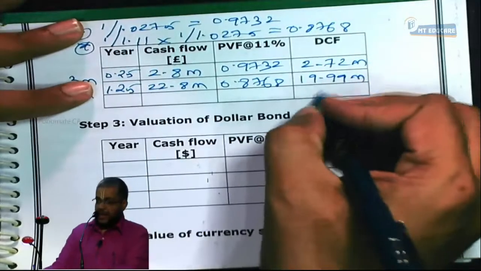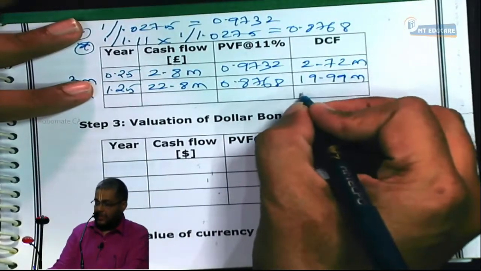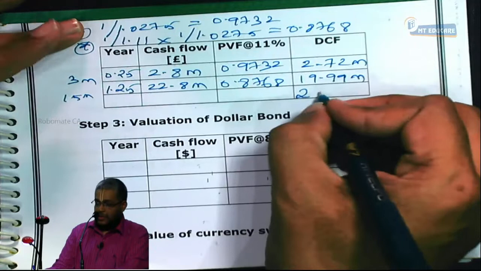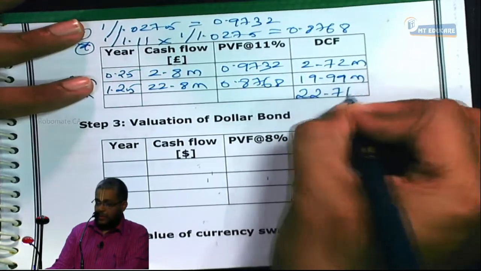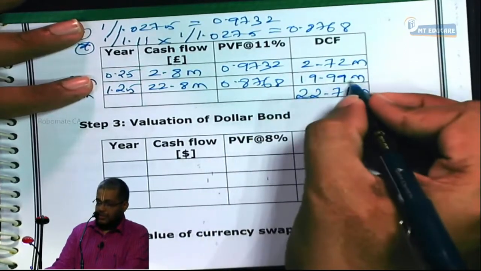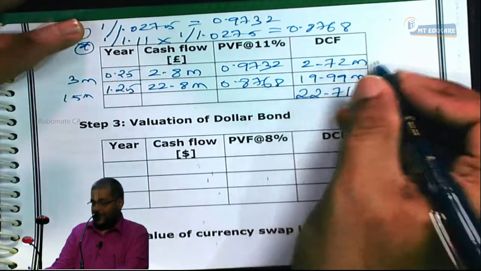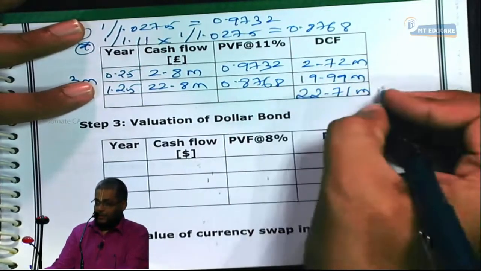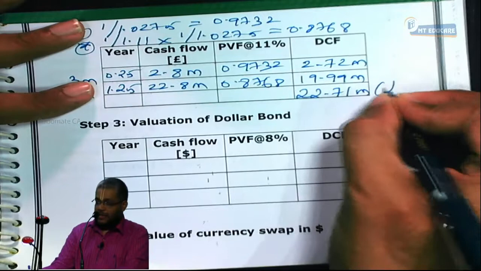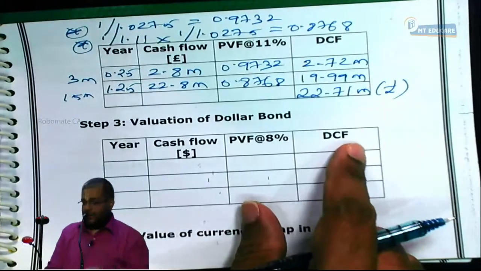Tell me the value of this bond is going to be how much here? 22.71 million pounds. This is the value of the pound bond.